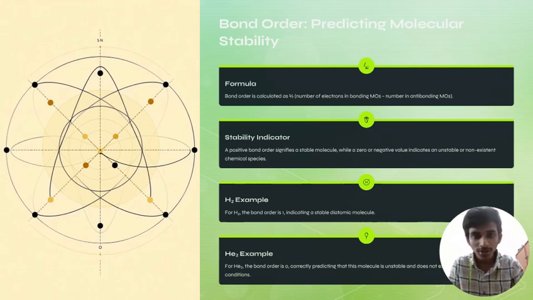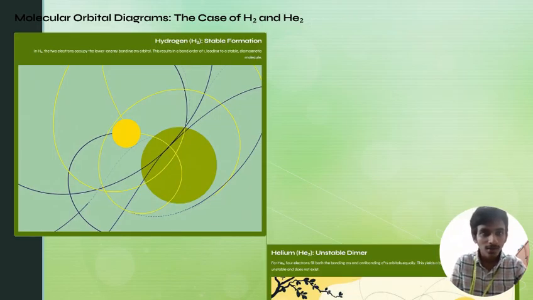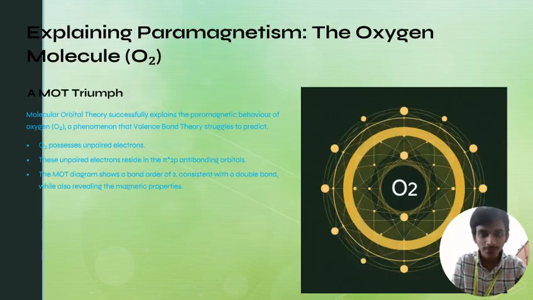Take H2 for example: the bond order is 1, indicating a stable diatomic molecule. Helium is also an example. For He2, the bond order is 0, correctly predicting that the molecule is unstable and does not exist under normal conditions. Molecular orbital diagrams, the case of H2 and He2. The picture represents how it is formed.